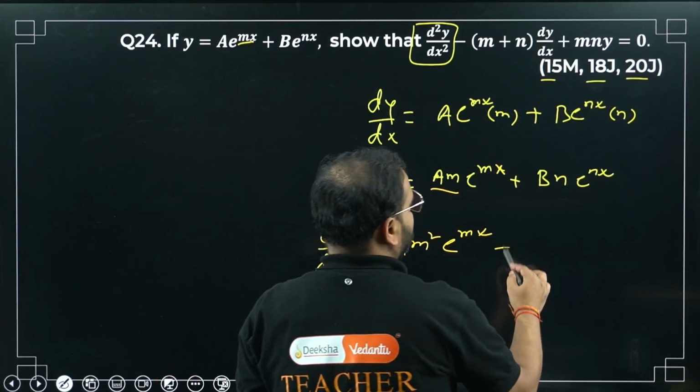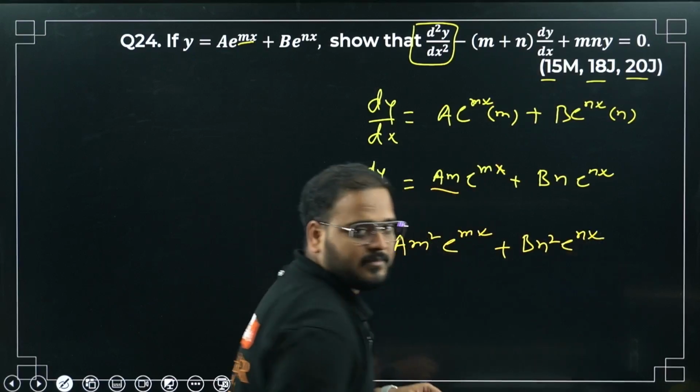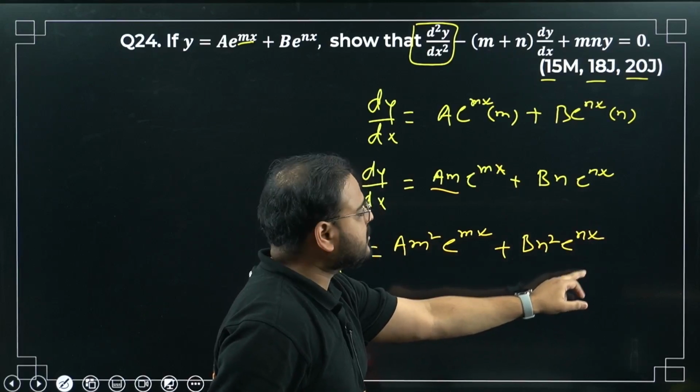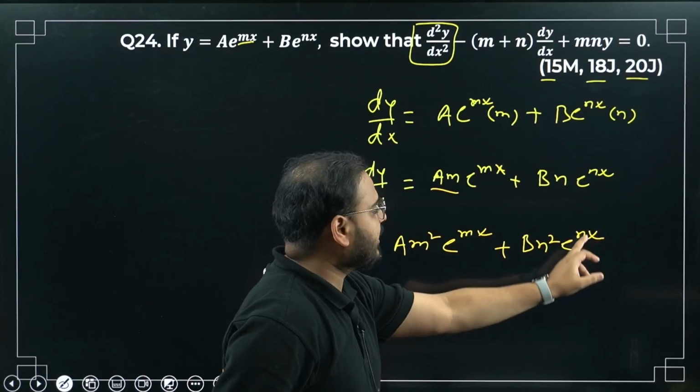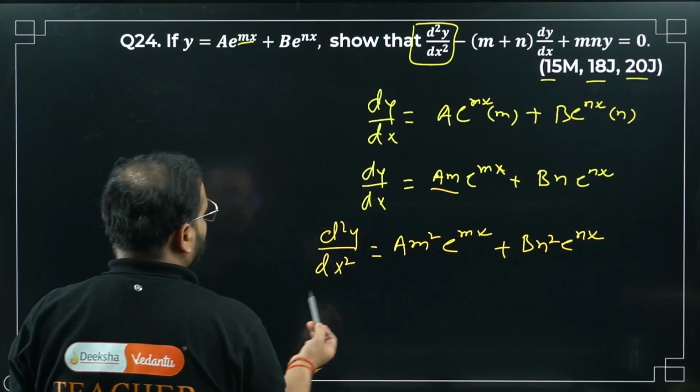Same over here. So I'll get what? B n square e power nx. B n will be as it is. E power nx will be again as it is after differentiation. For nx, if I take the chain rule, I'm going to get what? N. So n into n will become what? N square again. So that I know.